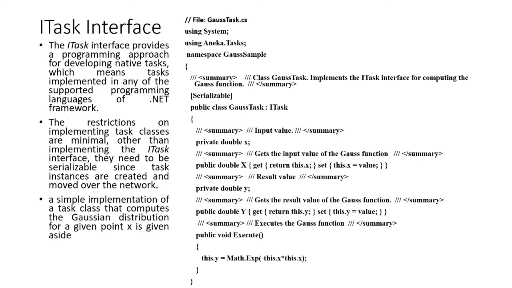The restrictions on implementing task classes are minimal other than implementing the iTask interface. They need to be serializable since task instances are created and moved over the network. A simple implementation of the task class that computes the Gaussian distribution for a given point x is given aside. This is the code for the iTask interface implementation.